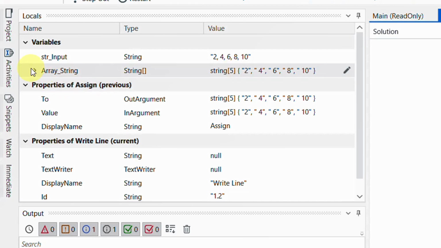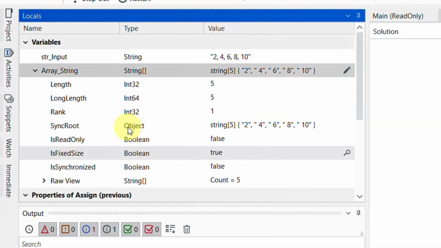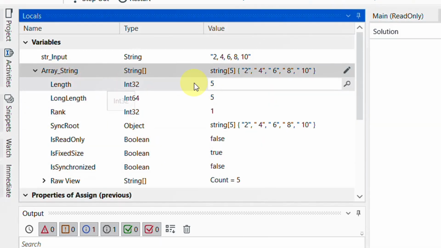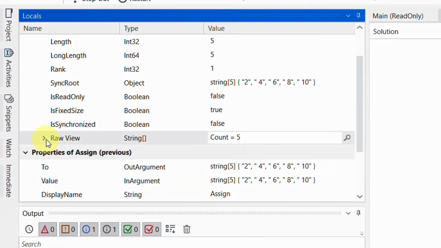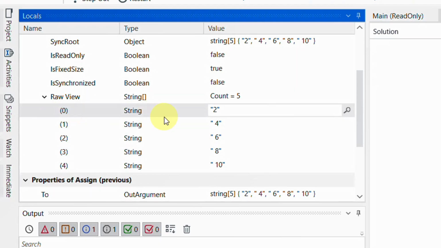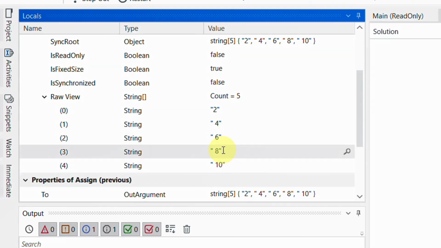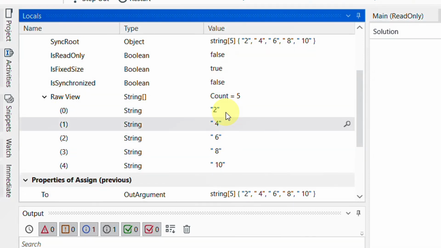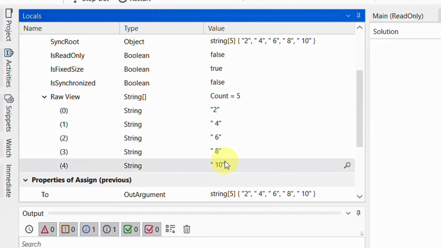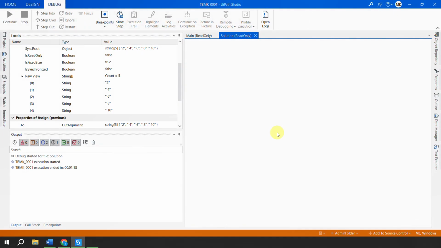You can further expand this array of string in the debug mode, and you can see the length here, which is 5. Come to the raw view, where you can see the count of 5. Expand this raw view and you can see that all the items are now separate strings: 2, 4, 6, 8, 10. So I'll stop this here. I hope now you understand the difference between a string and a string array.